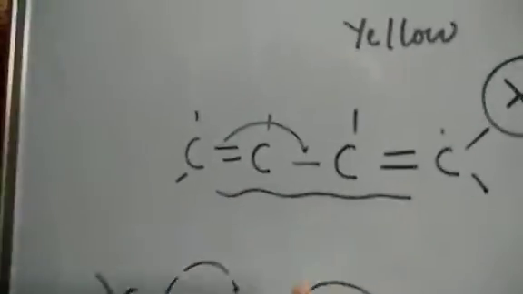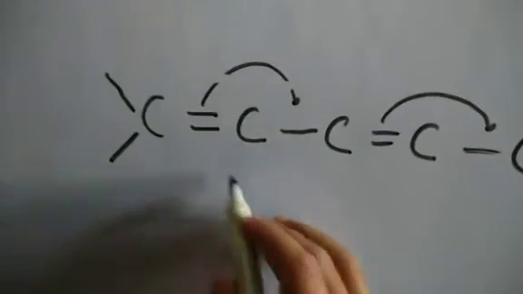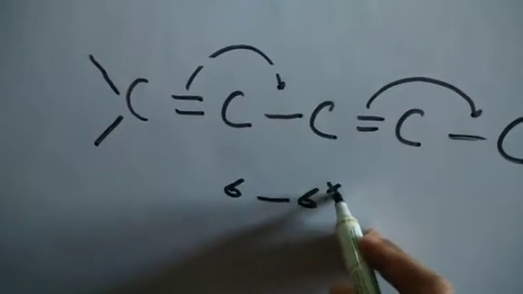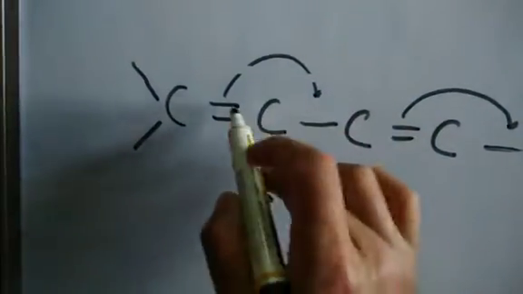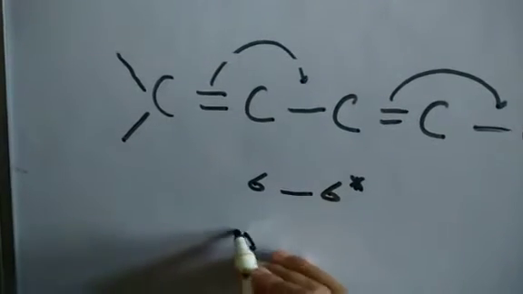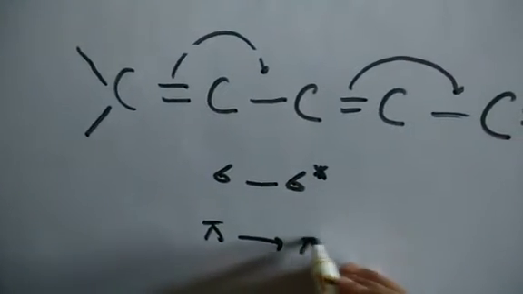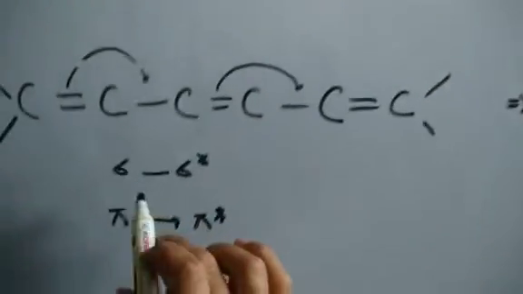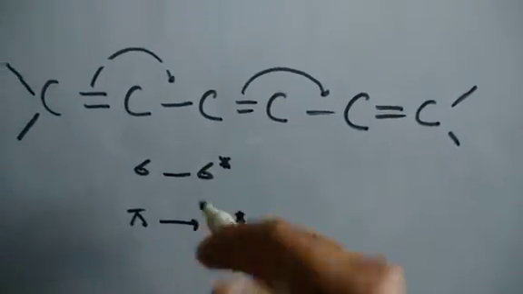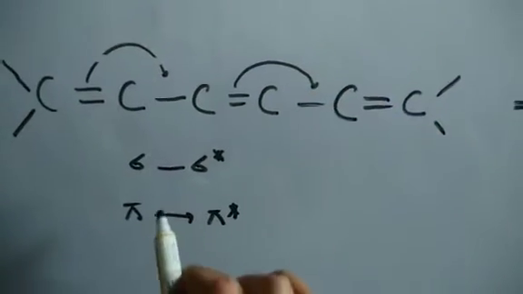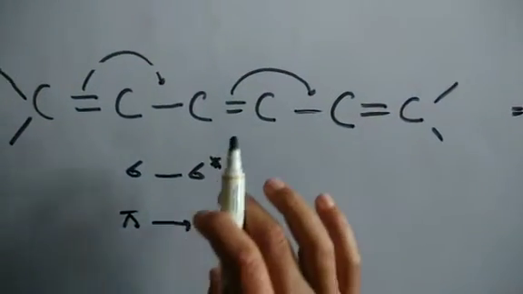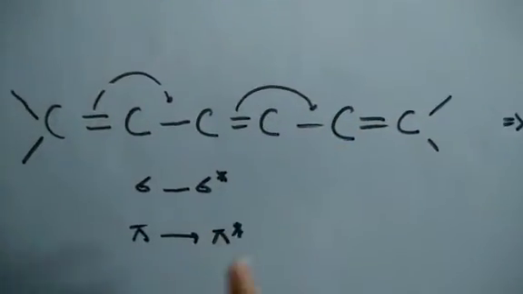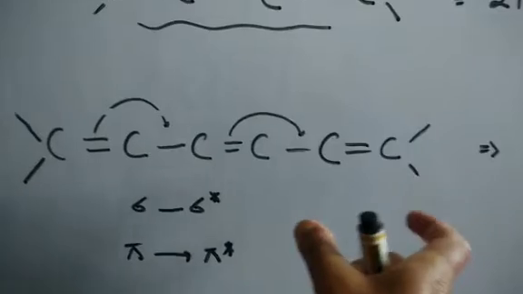Now see, there is an interesting point here. You have a sigma bond, so sigma to sigma star electronic transition is present. Now you have pi bonds, so pi to pi star transition is present. This higher wavelength absorption is actually due to the pi to pi star transition. As we said in the previous class about electronic transitions, this is a low energy transition, that means it absorbs at higher wavelengths. If the compound has to be colored, the wavelength absorption should be higher.